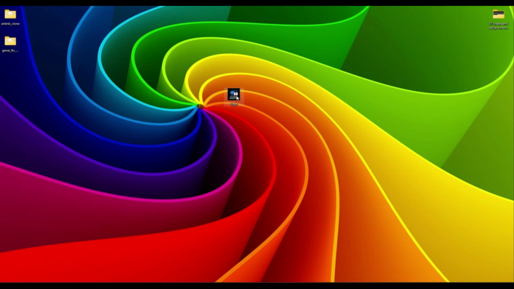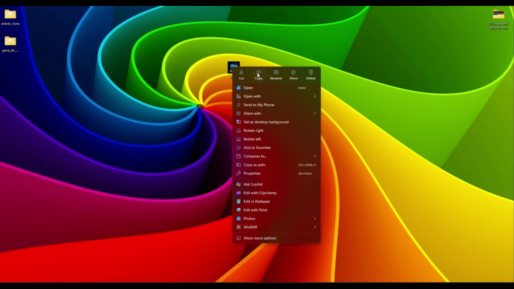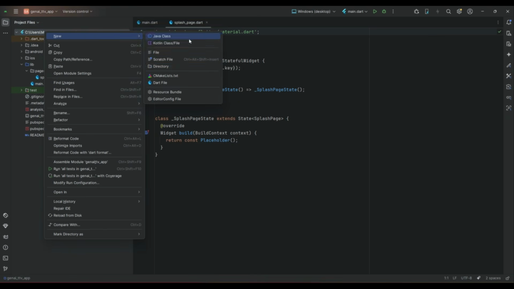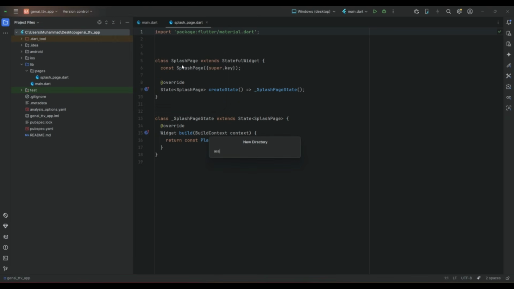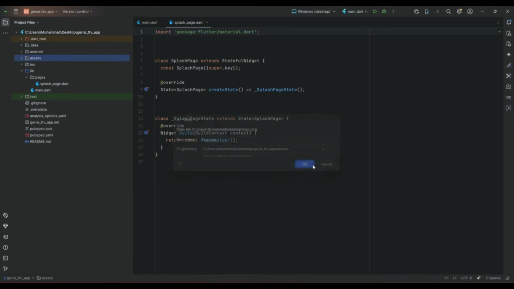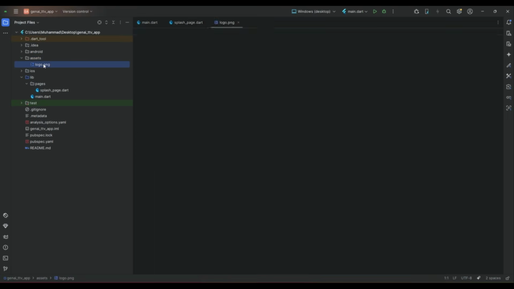I have provided this image file by the name logo. Please download it. Once you download it, copy it and paste it inside your project. First we need to create a new folder in your project by the name assets, and inside the assets we will simply paste that image. So this is the image.